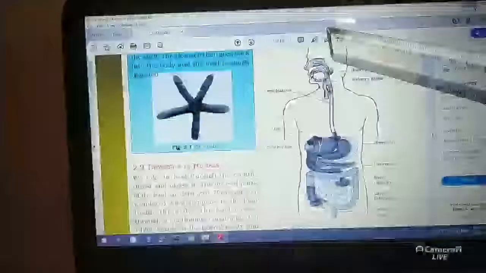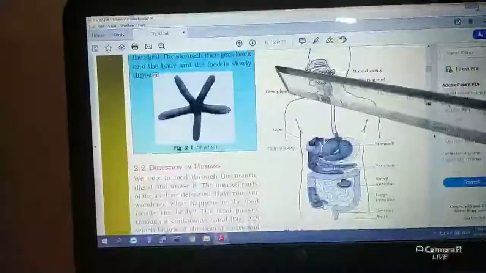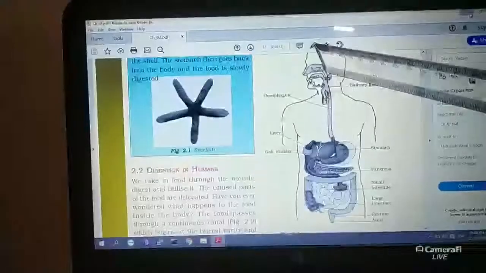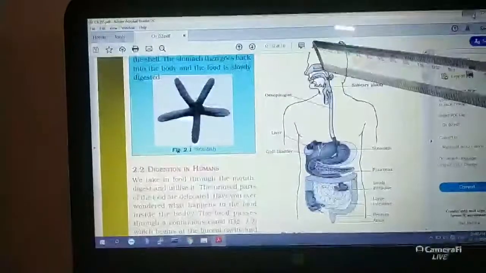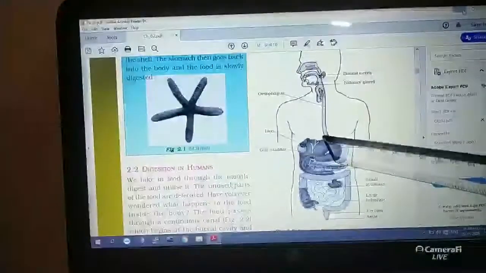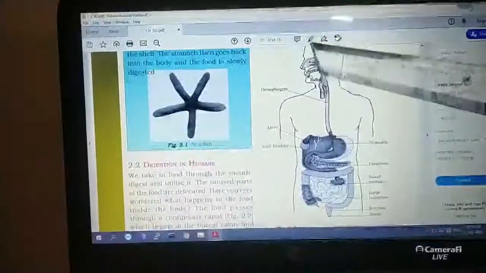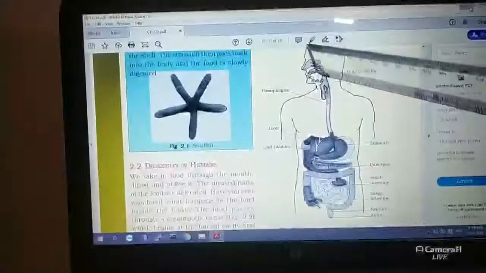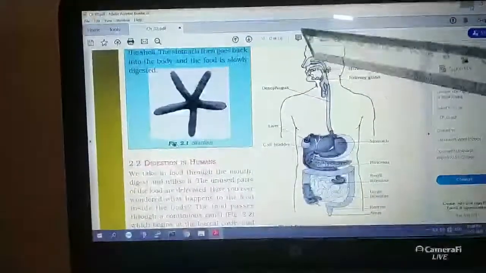Food is coming from your mouth. Intake of food is called ingestion. The food is coming from the mouth through the food pipe into the stomach. In the mouth you have salivary glands.